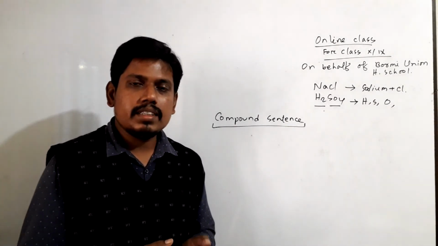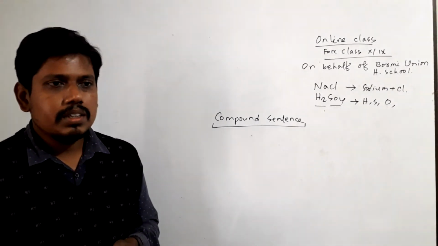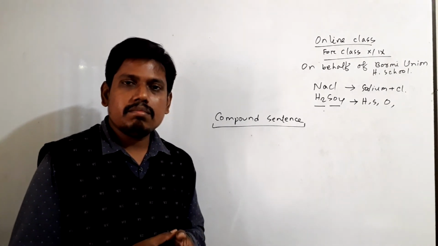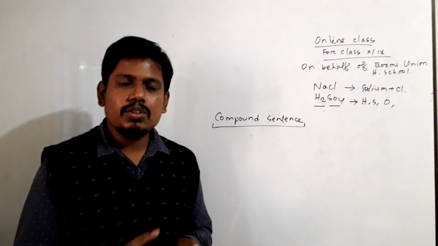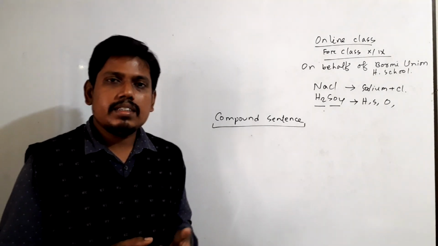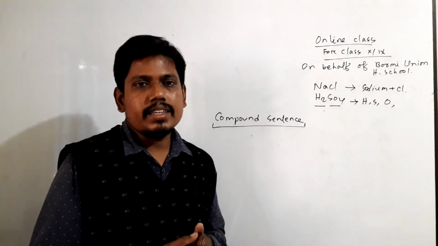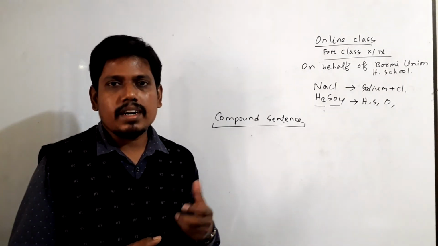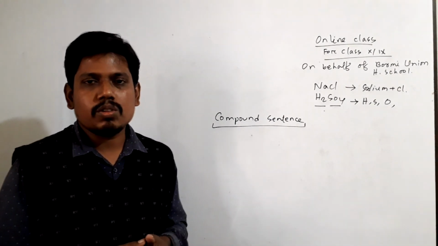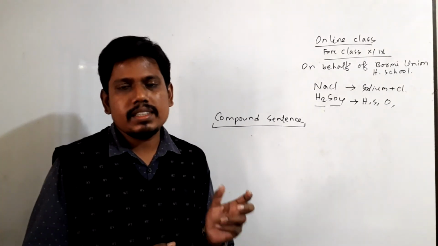You will find that Jasmine is a girl and she is beautiful. And here Jasmine is a girl is a sentence and she is beautiful is a sentence. And if you consider it as two clauses, that will be final. Jasmine is a girl is a clause and she is beautiful is also a clause. So in compound sentence you have to make two sentences.